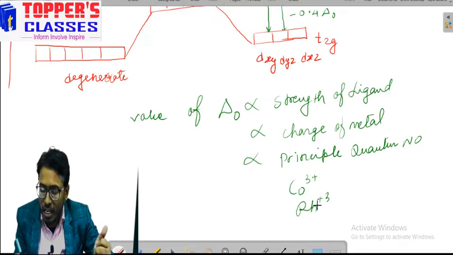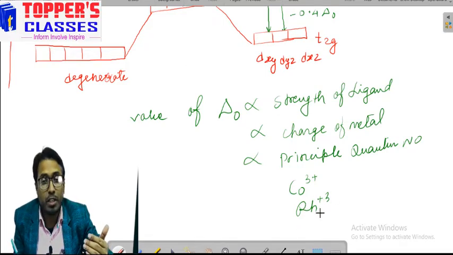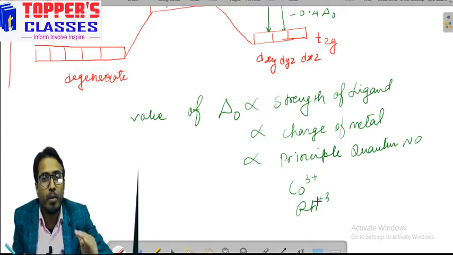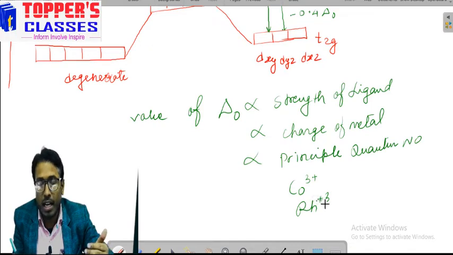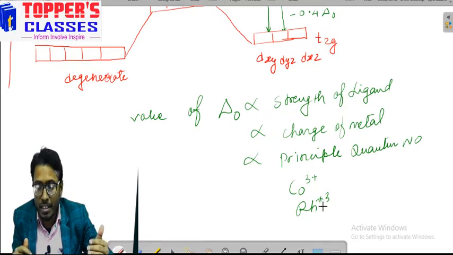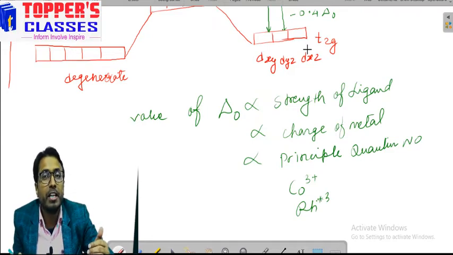Rhodium has a higher principal quantum number. On moving down the group, there is higher effective nuclear charge, and hence higher attractive force between the ligand and the metal, hence there will be a large gap between the T2g and Eg orbitals.